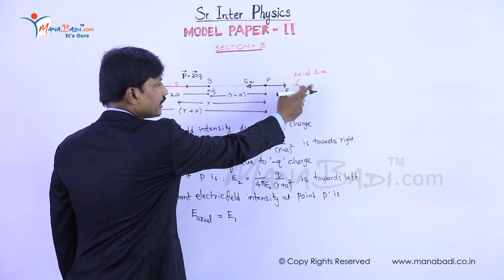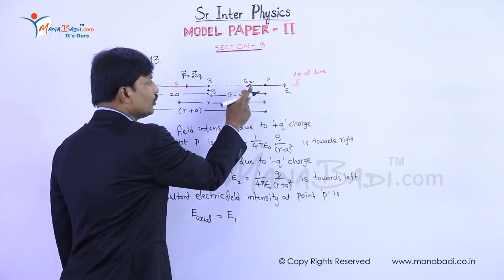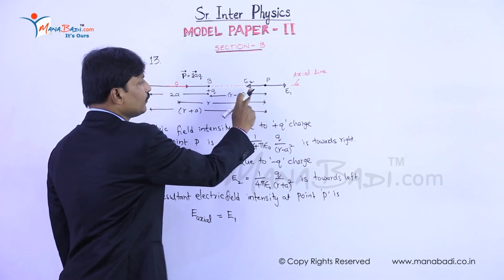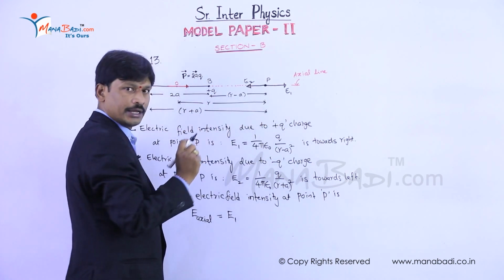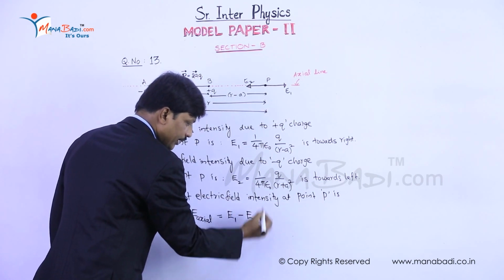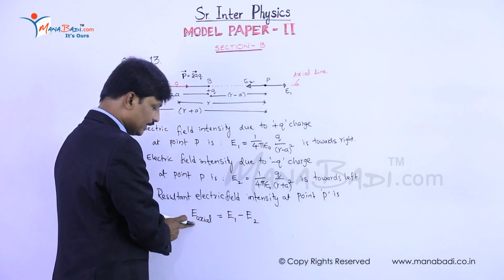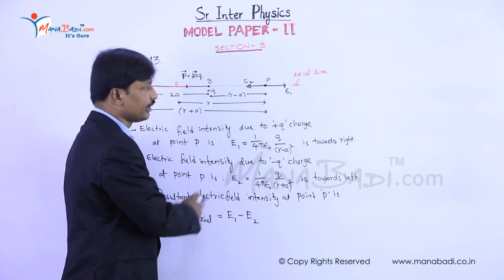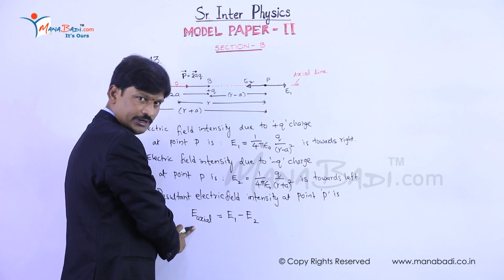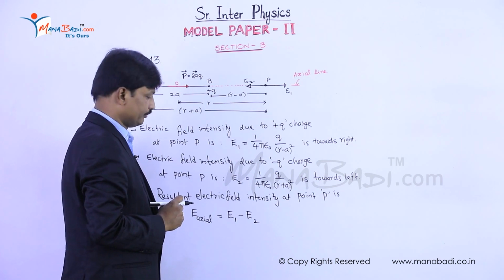E1 is acting towards right hand side with respect to dipole moment. E2 is acting opposite to the dipole moment direction. So one of the field directions should be taken negative. Therefore, I am taking E2 as negative. So E1 minus E2 is the resultant electric field intensity at point P. That gives us axial electric field at a point on the axial line of an electric dipole.